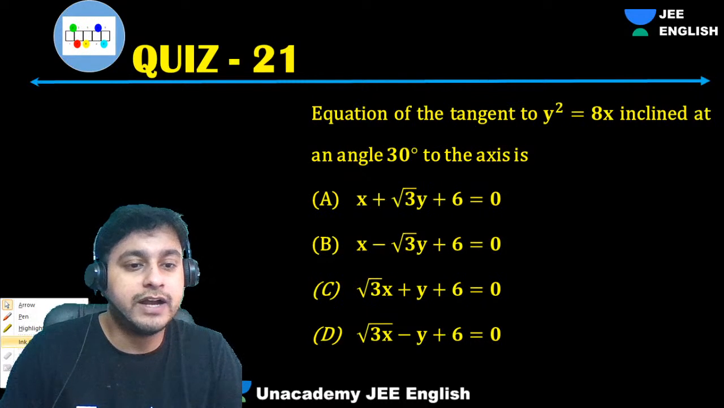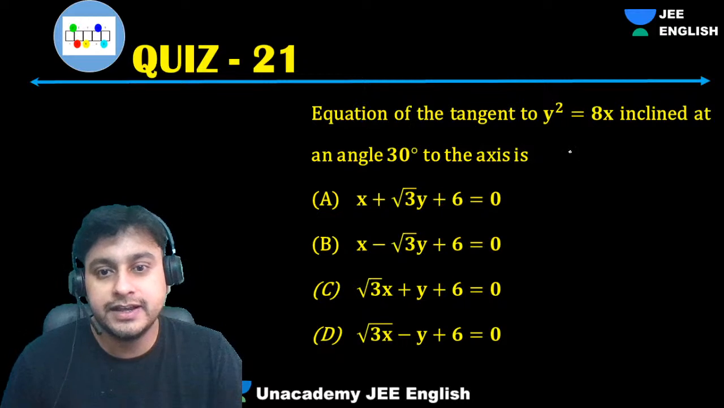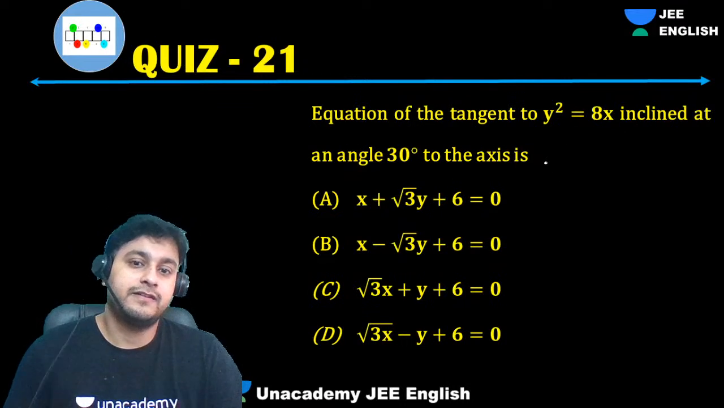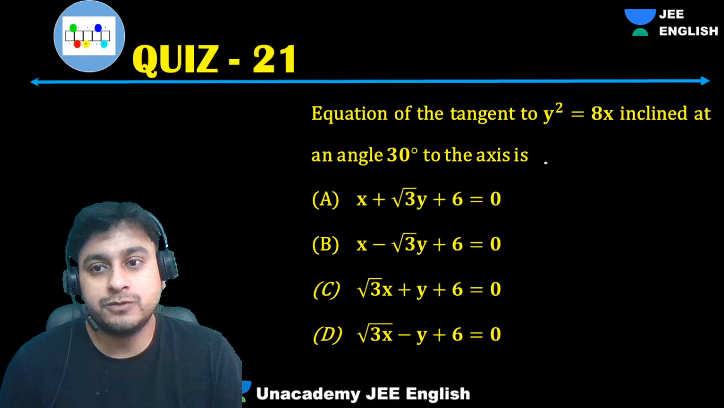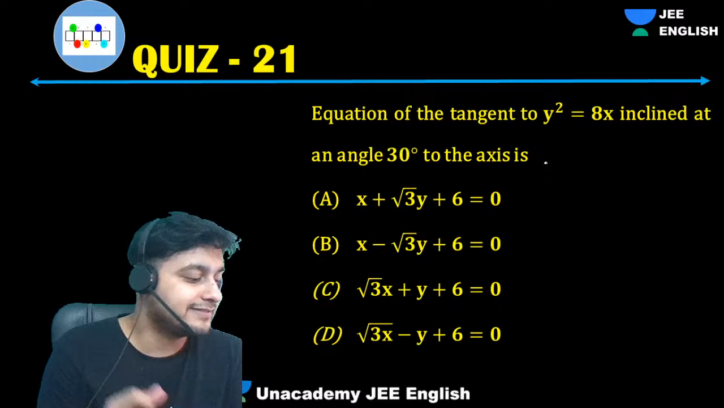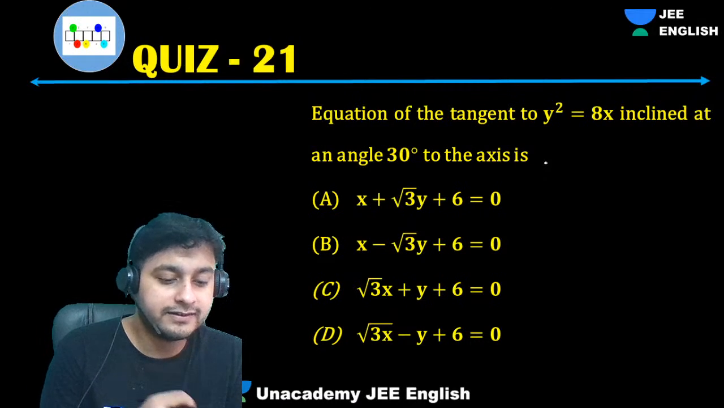Fine. So, guys, now this one. Let's look into this. Equation of tangent inclined at an angle of 30 degrees. So, guys, what will we be doing? Tell me. Simple question once again. What is the answer? Tell me, come on.